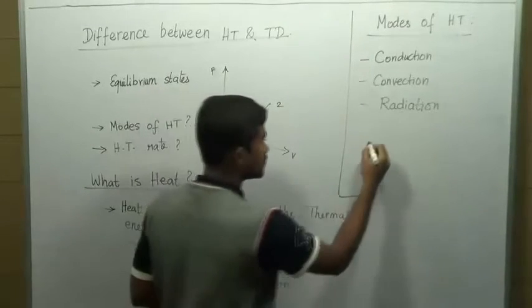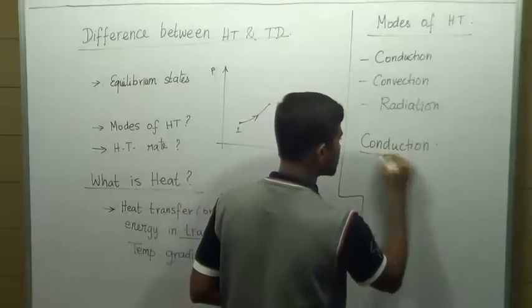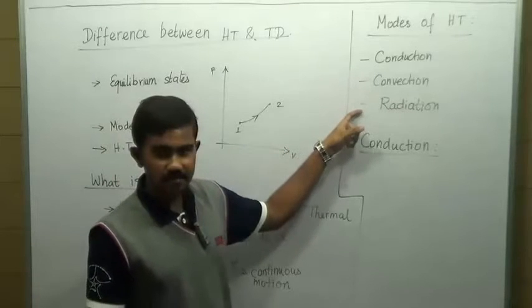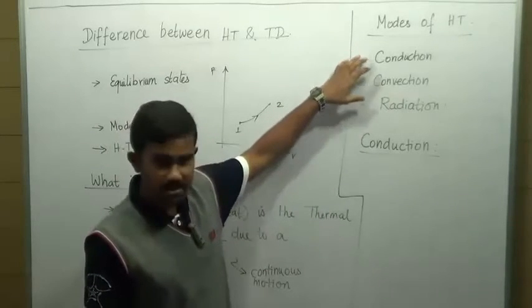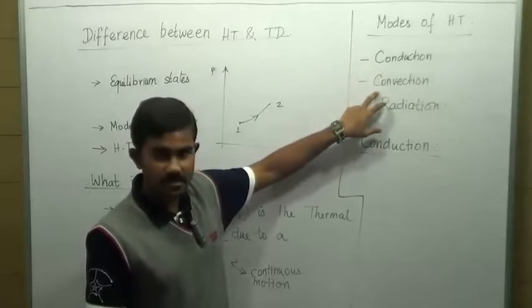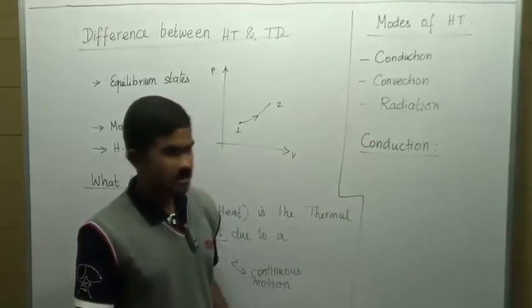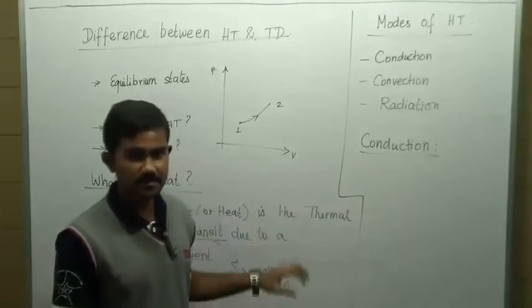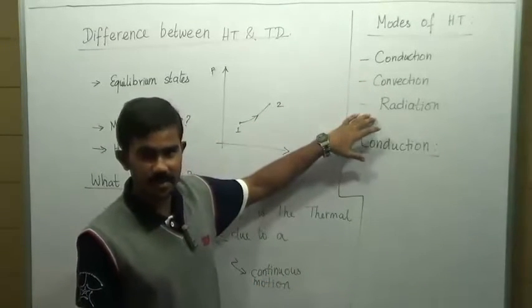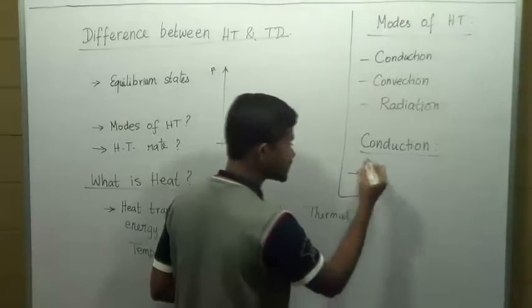So first mode of heat transfer is conduction. We'll start this course by knowing what is conduction, convection, radiation, and by knowing one rate equation for each process. Conduction is governed by Fourier's law, convection is governed by Newton's law of cooling, and radiation is governed by the Stefan-Boltzmann law. So we'll get the basics of these three modes of heat transfer and then enter into each mode in detail. So conduction heat transfer. What is conduction?